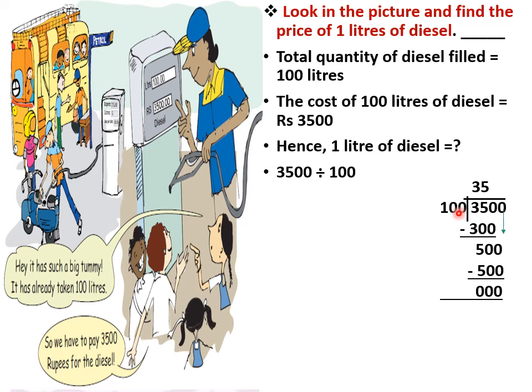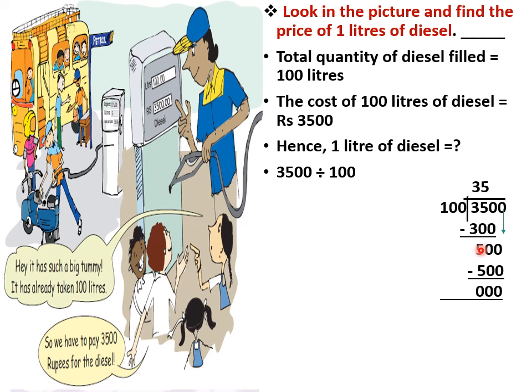We have to divide first in the 100 table. First we will take 3 digits, 350. In the 100 table 350 will not come, so we will take 100 threes, the 300. The 100 table is easy: 100 ones are 100, 100 twos are 200, 100 threes are 300, 100 fours are 400, like a 10 table. So we will take 100 threes, the 300. Now we have to subtract: 0 minus 0 is 0, 5 minus 0 is 5, and 3 minus 3 is 0.